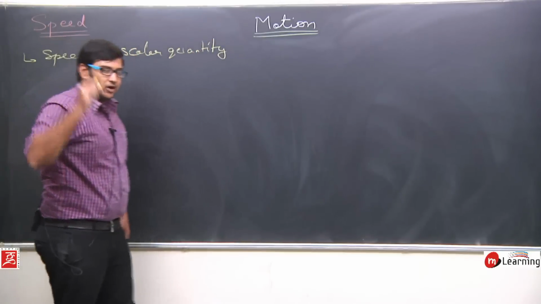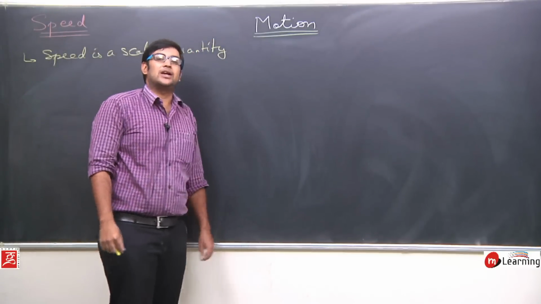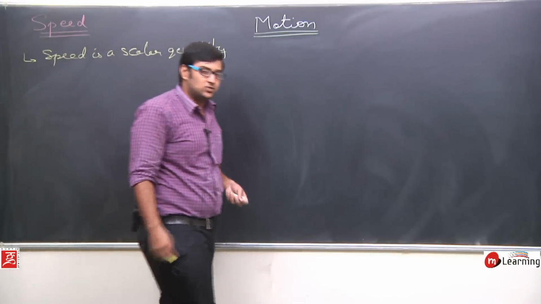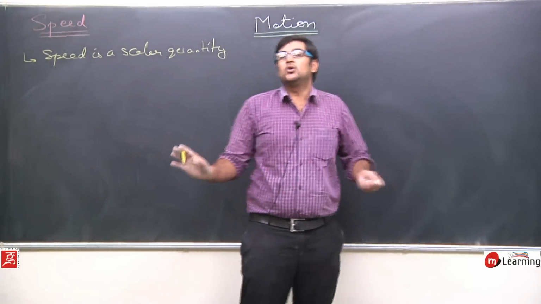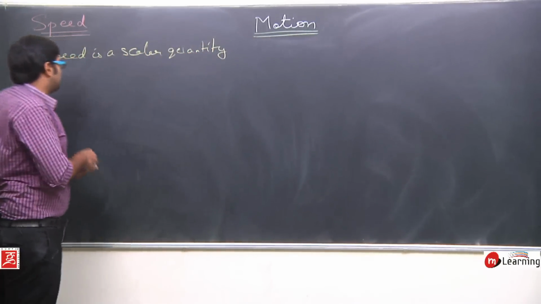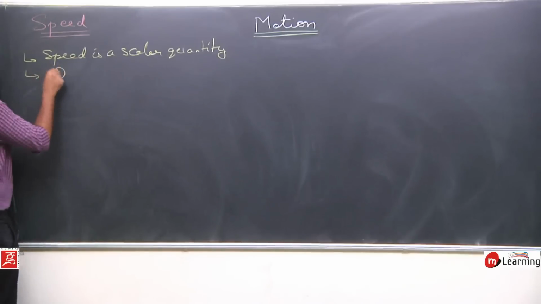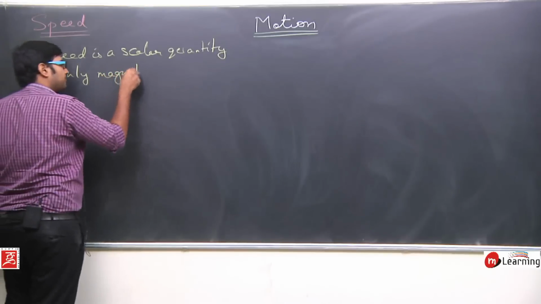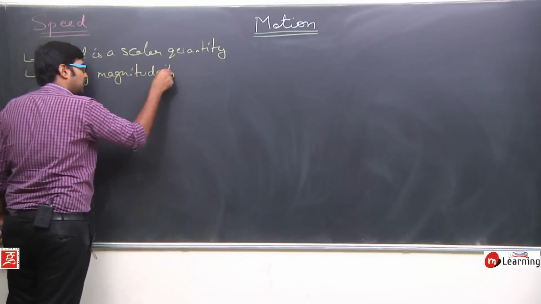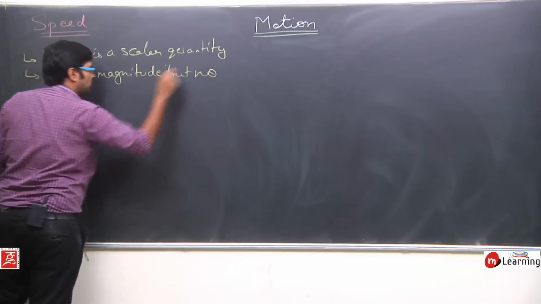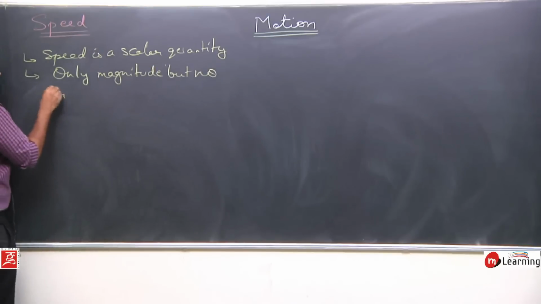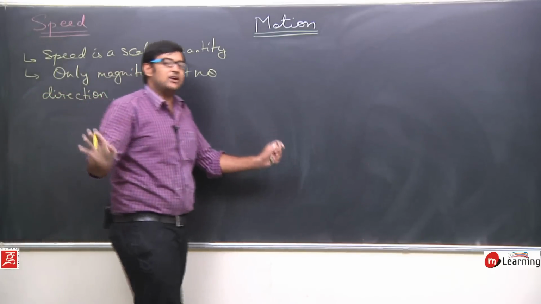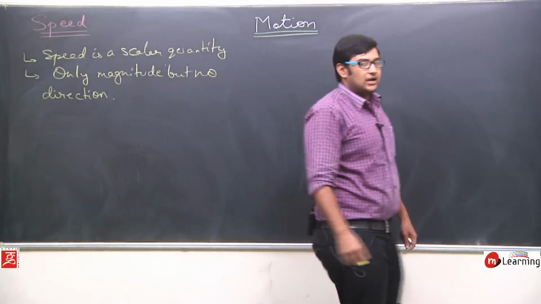Okay, speed is what? Speed is basically a scalar quantity. Scalar quantity means only those quantities which have only magnitude but no direction. So similarly for speed, I will say only magnitude, but no direction. There is no direction for speed. If I am talking about speed, I will never talk about direction. Okay, and what is magnitude?